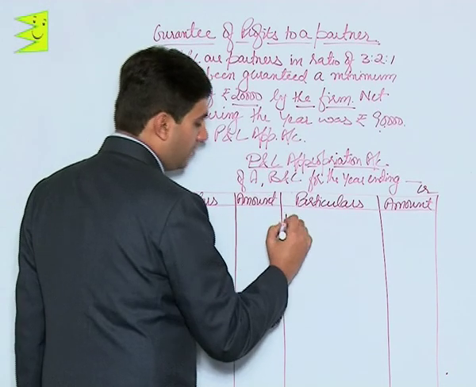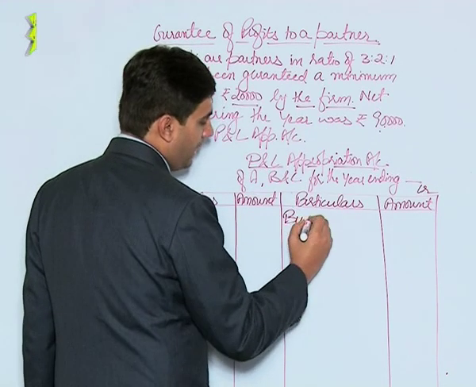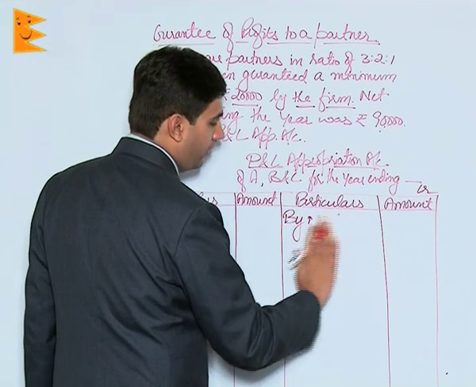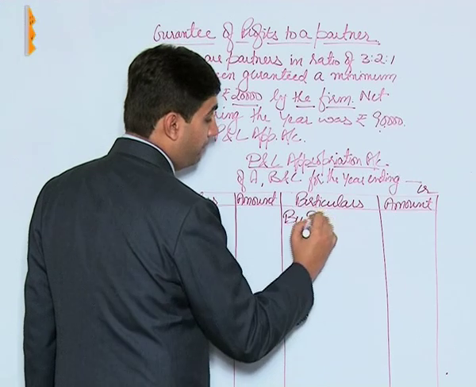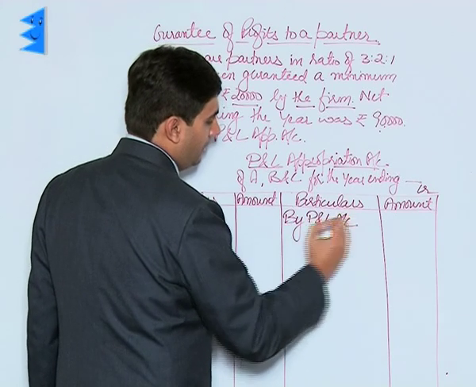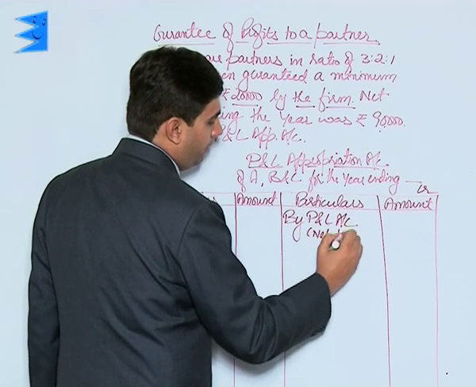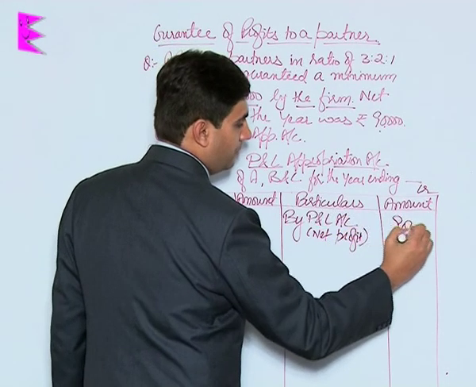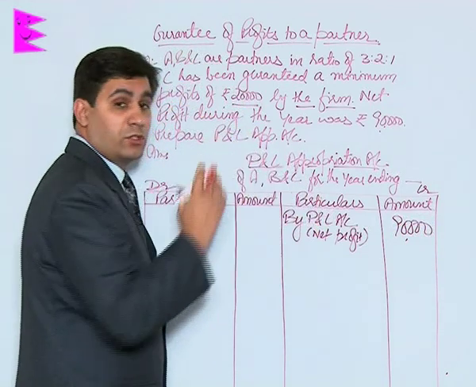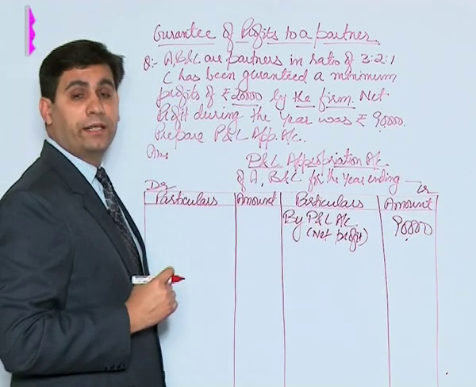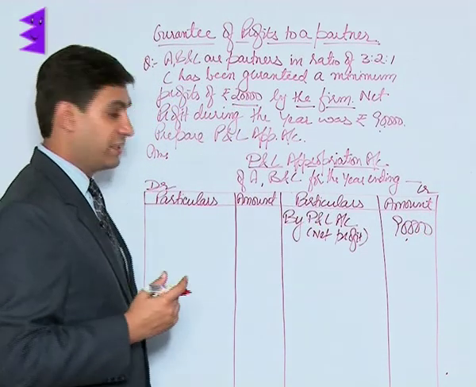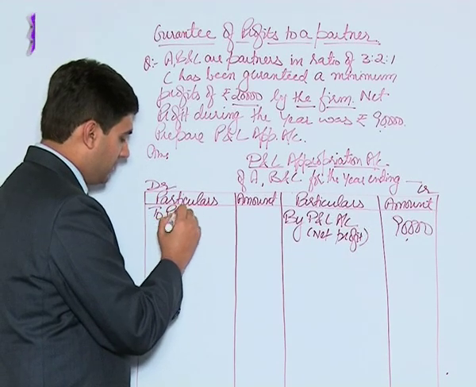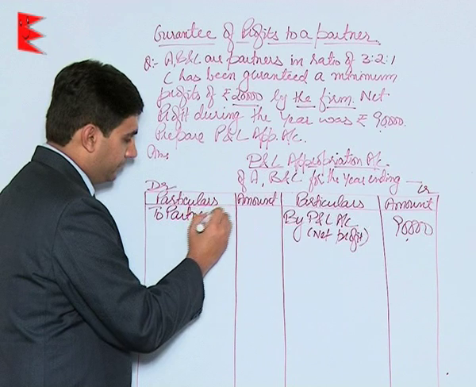The net profit for the year was 90,000. So by P&L account, in bracket we should mention it as net profit, which is 90,000. There is no other appropriation in this question relating to interest, salary or commission, etc. So directly this would be divided among the partners as profit.